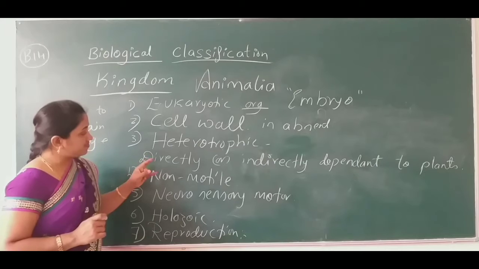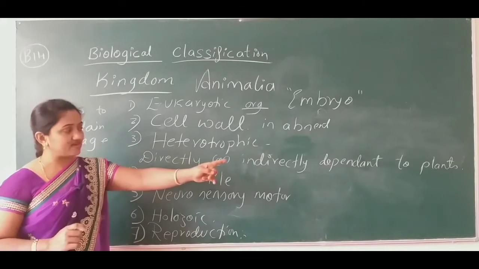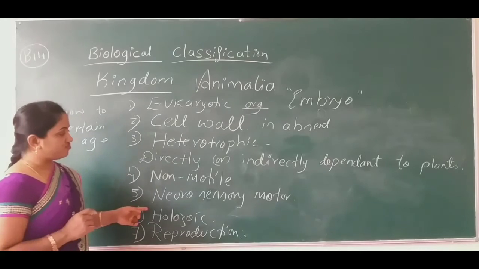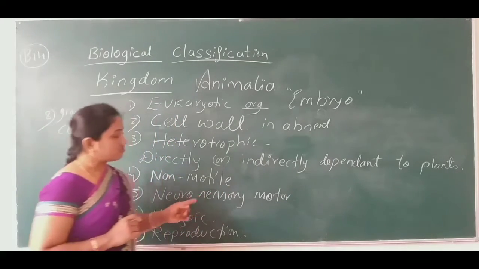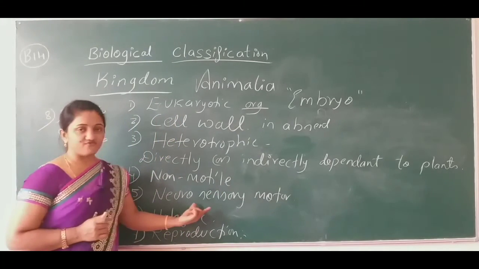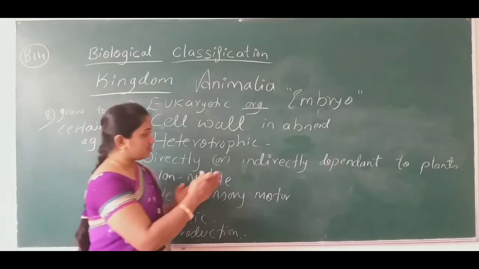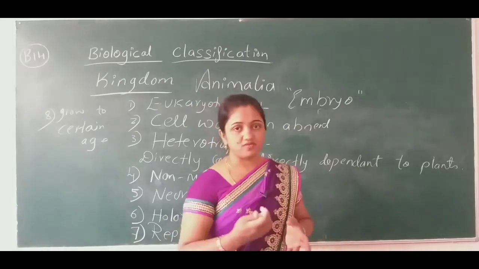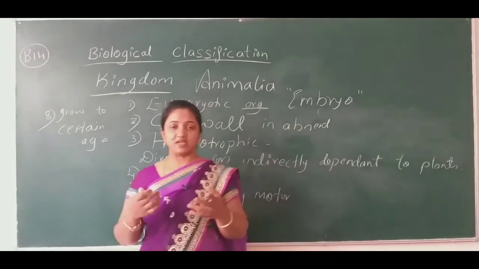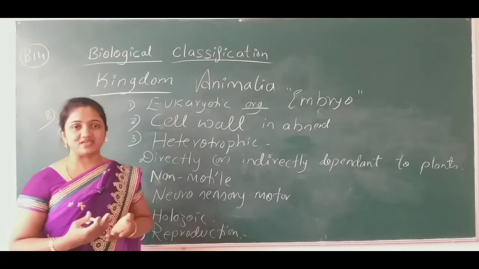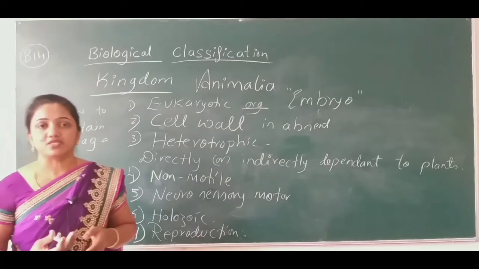They depend directly or indirectly on plants. They are motile, they have neurosensory and motor organs. Not only the one organ system I have mentioned here, you can include the excretory organ, respiratory organ, and reproductive organ. Some of the animals have placenta and some of them are marsupials.